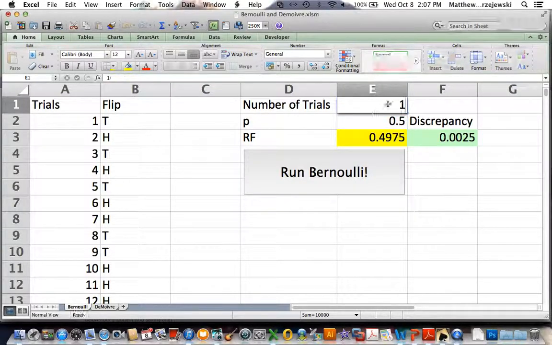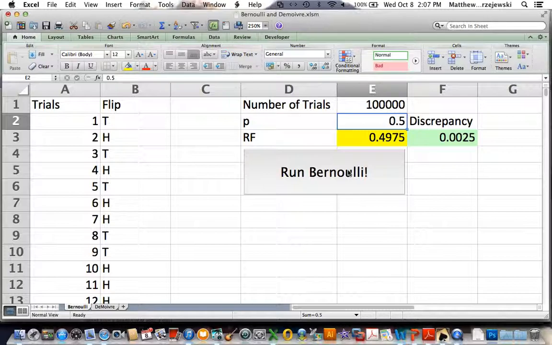So in the long run, we're getting closer and closer. Let's see if it'll run 100,000 times for us. You can see that it is very small.